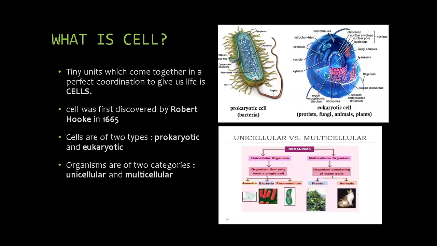What is a cell? We all have this question in our mind, right? Tiny units which come together in perfect coordination to give us life are cells. Cells were first discovered by Robert Hooke in 1665. Cells are of two types, prokaryotic and eukaryotic. Organisms are of two categories, unicellular and multicellular.